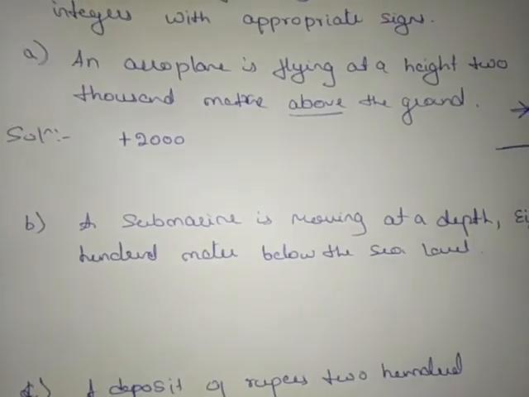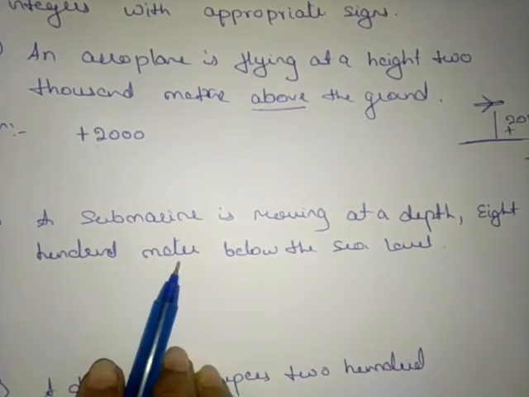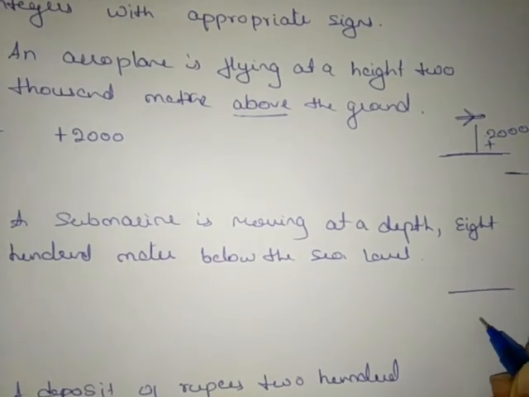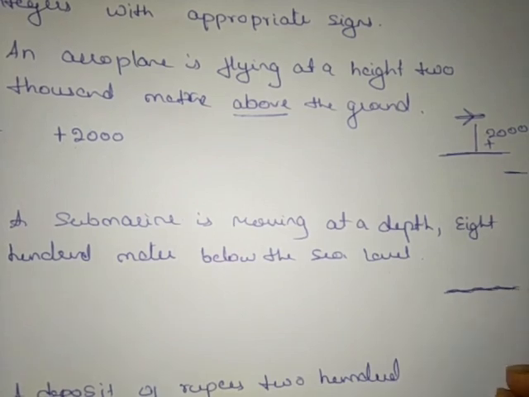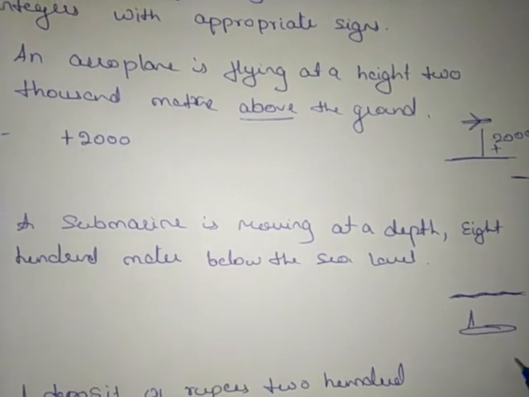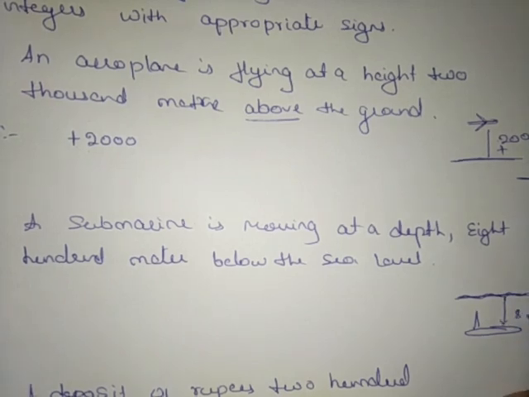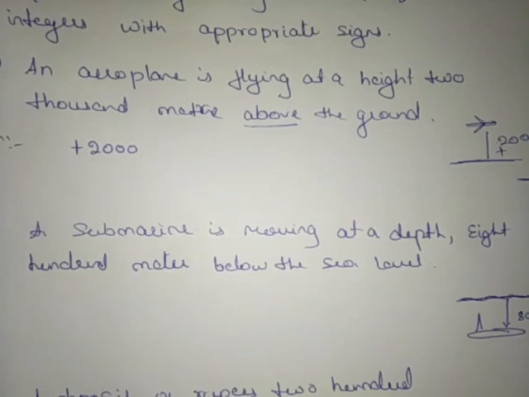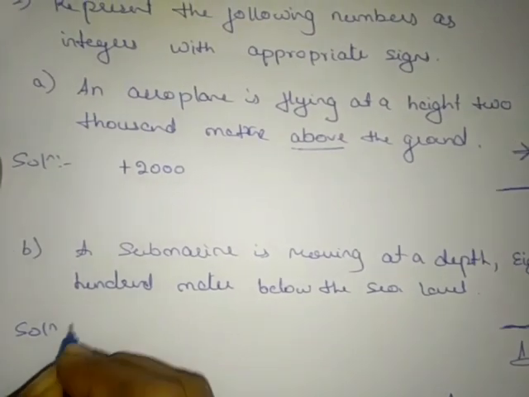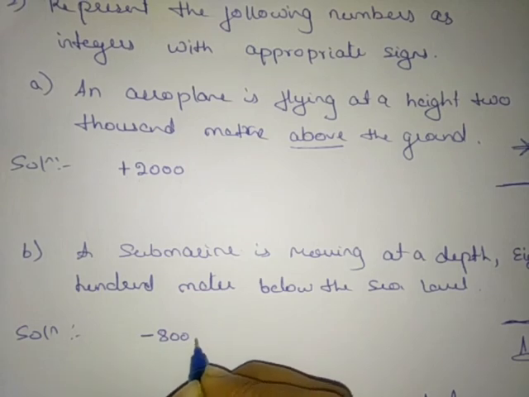Then similarly, second one, a submarine is moving at a depth 800 meter below the sea level. There is a submarine which is moving below the water level at a depth of how many? 800 meter below it is moving, isn't it? Below means negative sign. So we'll write here the solution as negative sign, 800 meter.